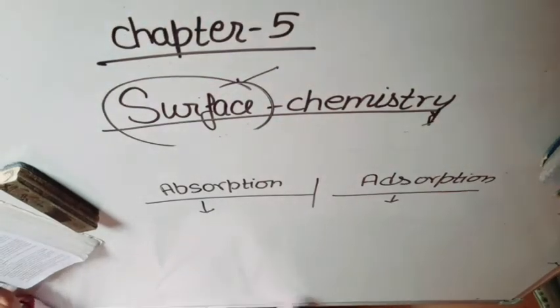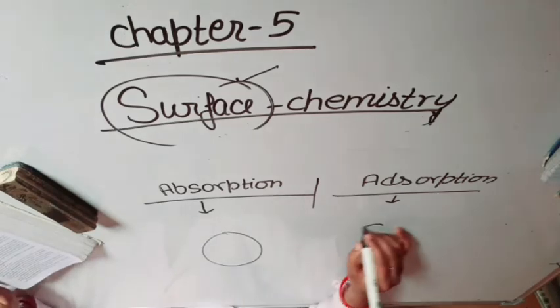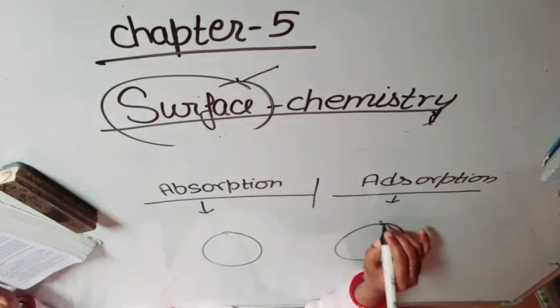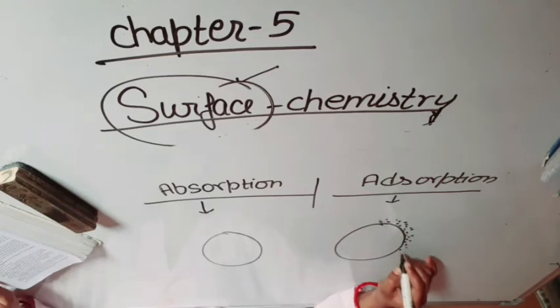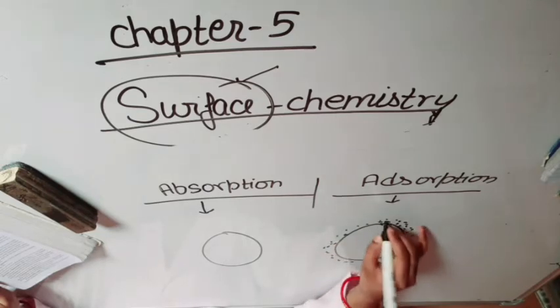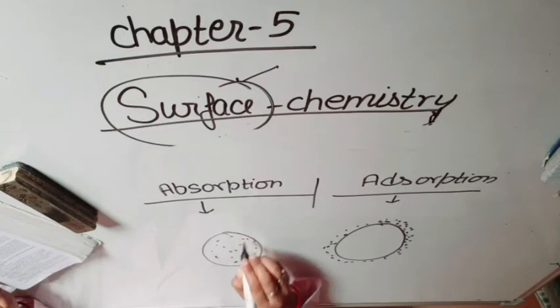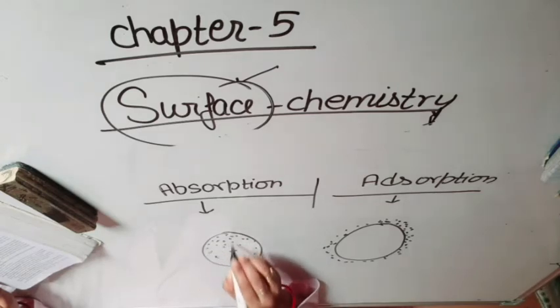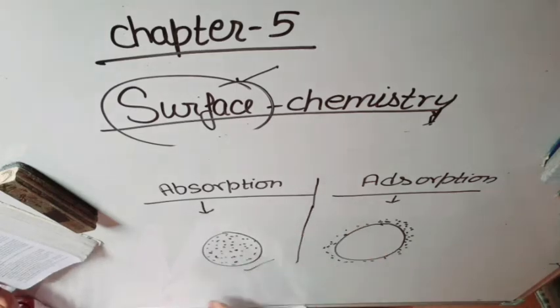Okay students, we can explain this by the diagram. This is adsorption because it is on the surface only. And this is a bulk phenomenon because here there is a higher concentration of the substance in the bulk rather than the surface. So this is absorption and this is adsorption.